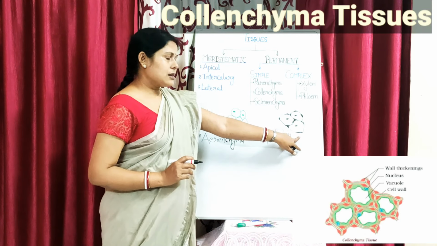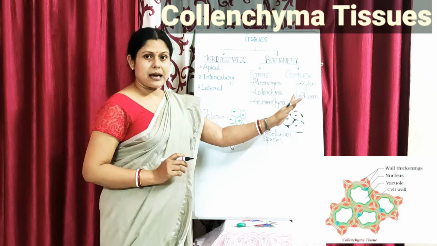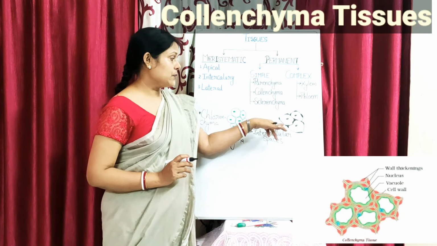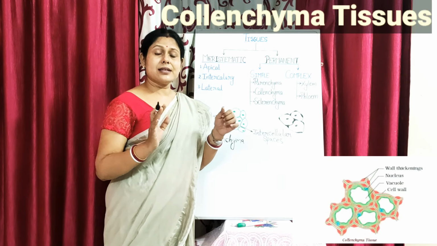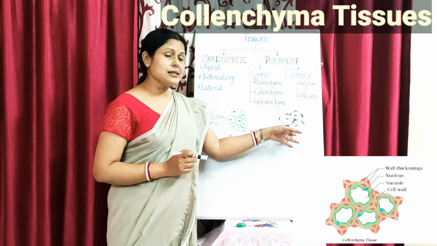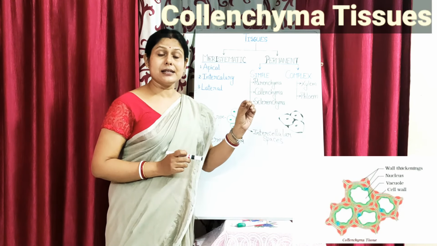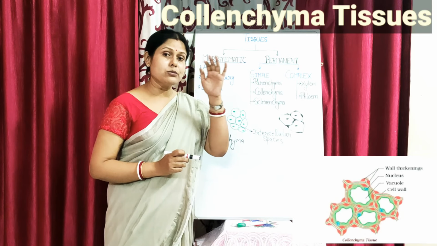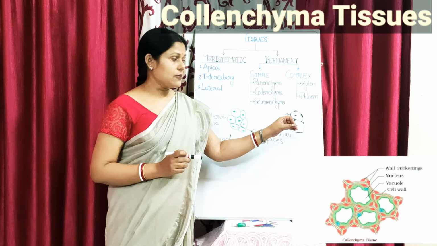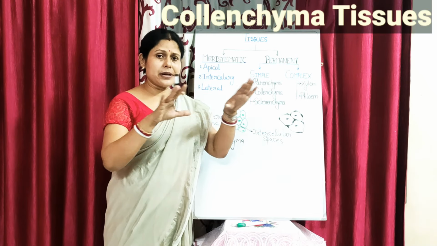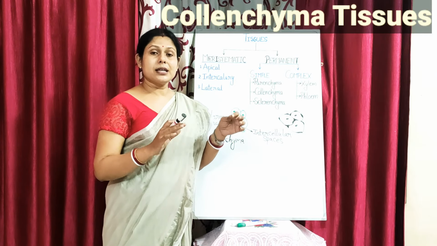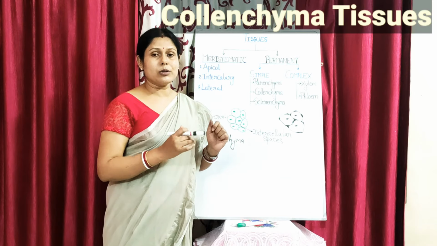So this is the nature of the collenchyma, and they do not have many intercellular spaces, much like the parenchyma cells. These thickenings make them stronger compared to the parenchyma cells. As a result, they give mechanical strength to the plant, and they are found just below the epidermis in the cortex region of the dicot stems. When they are present in a compact manner, because of these thickenings, they give flexibility and elasticity to the plant parts.